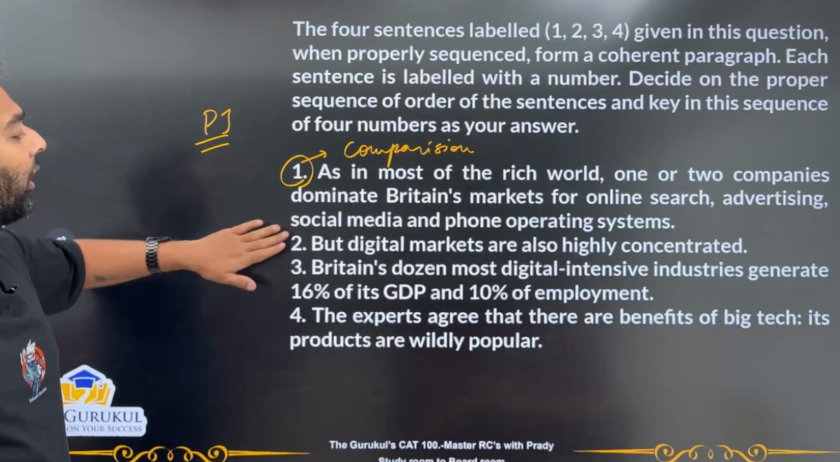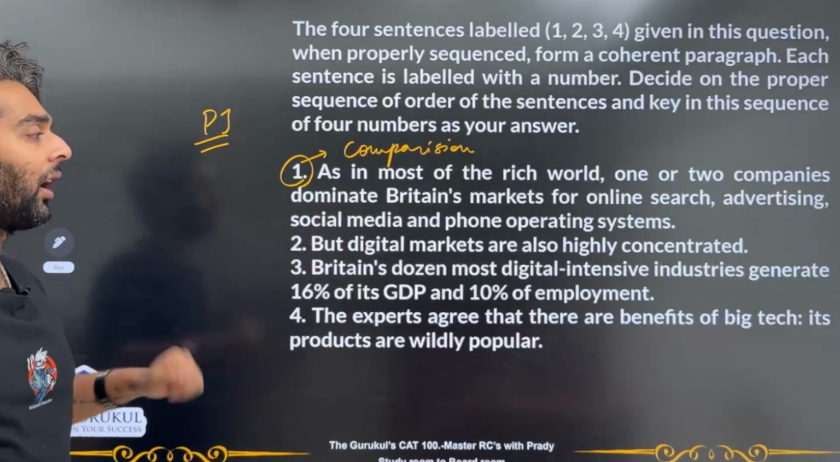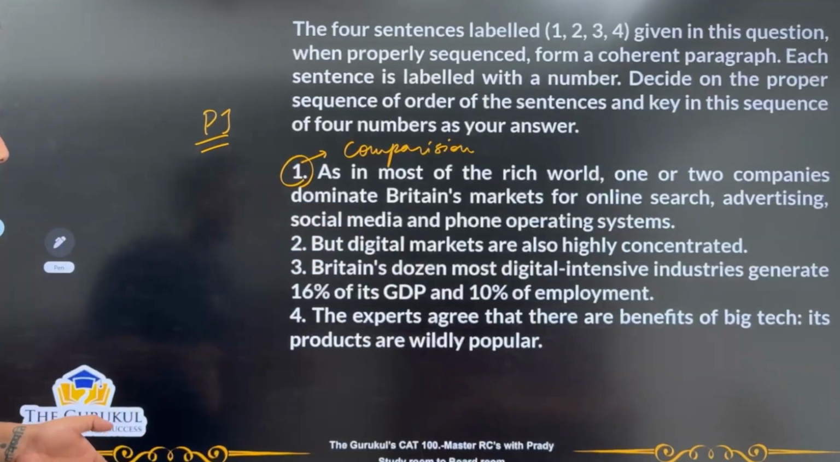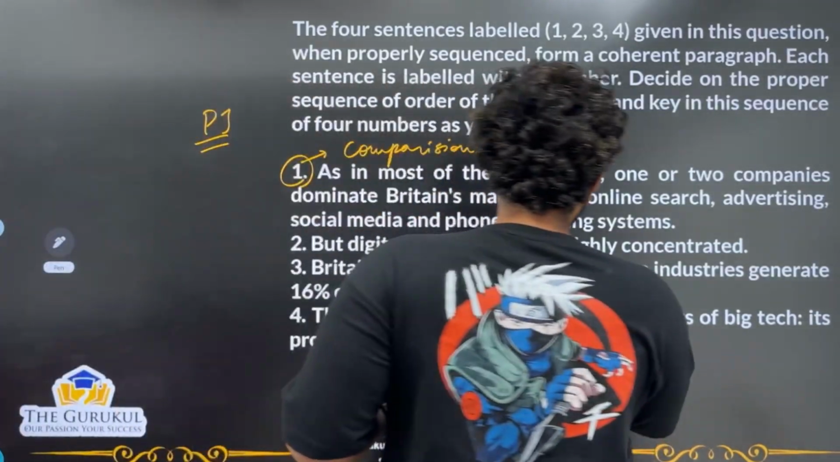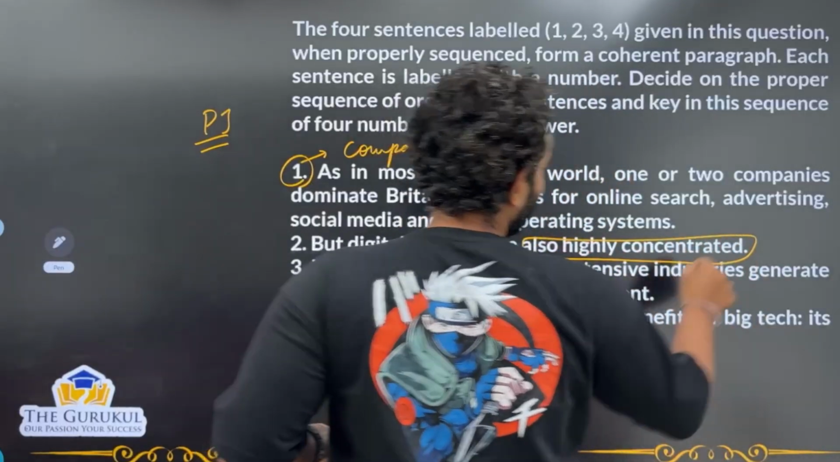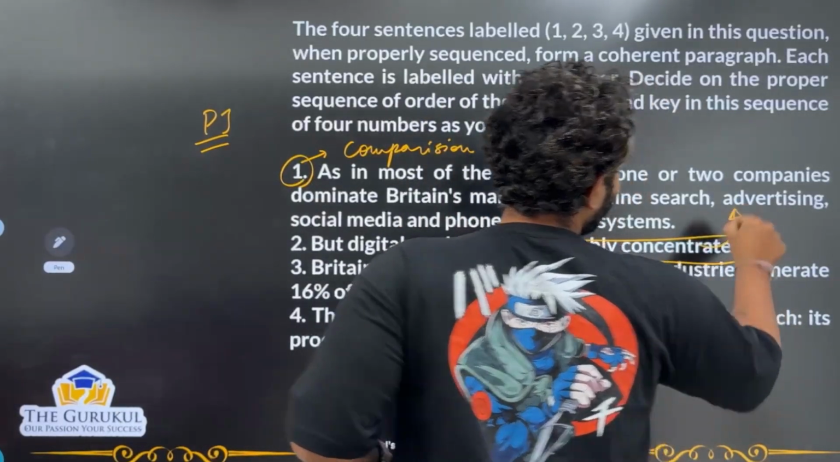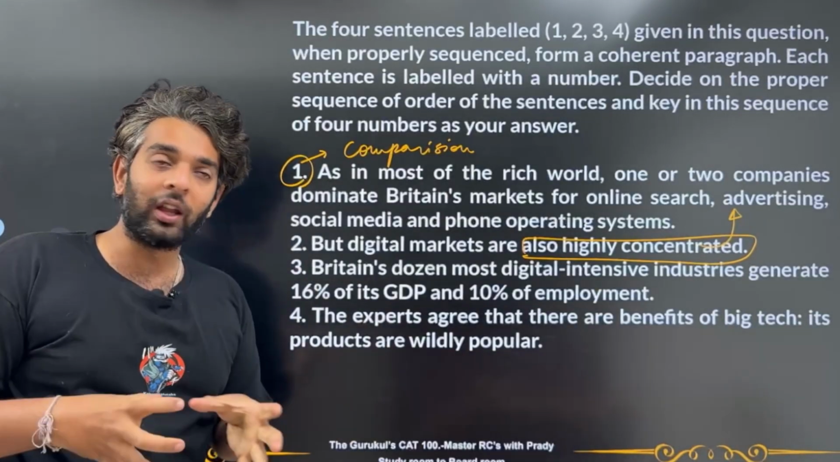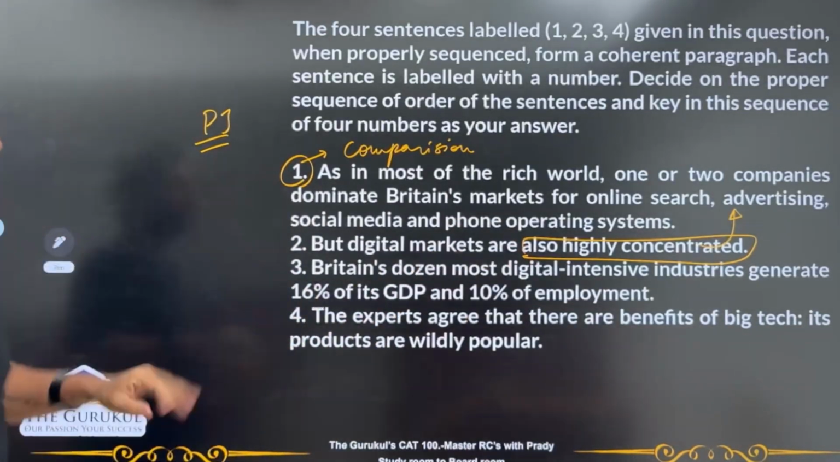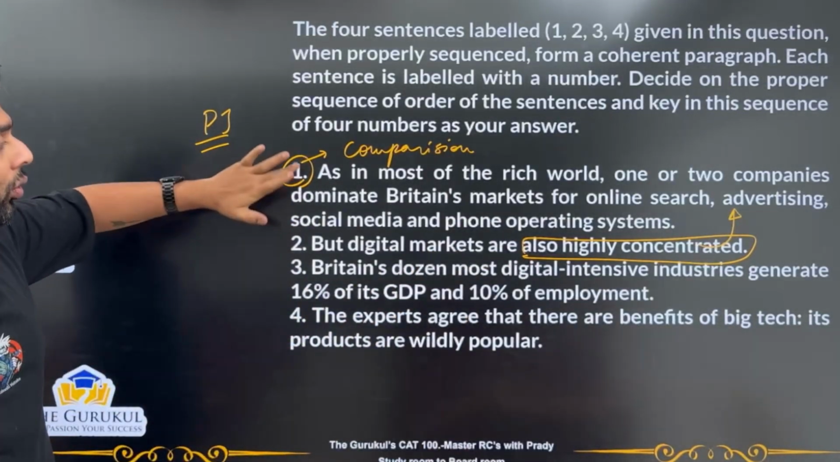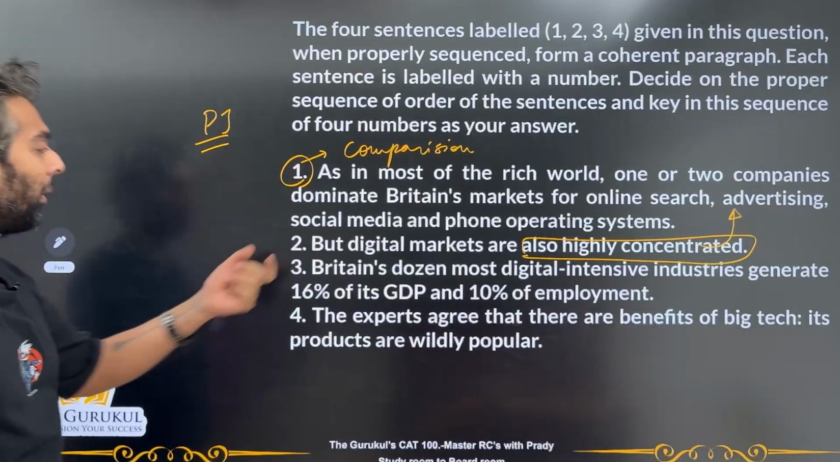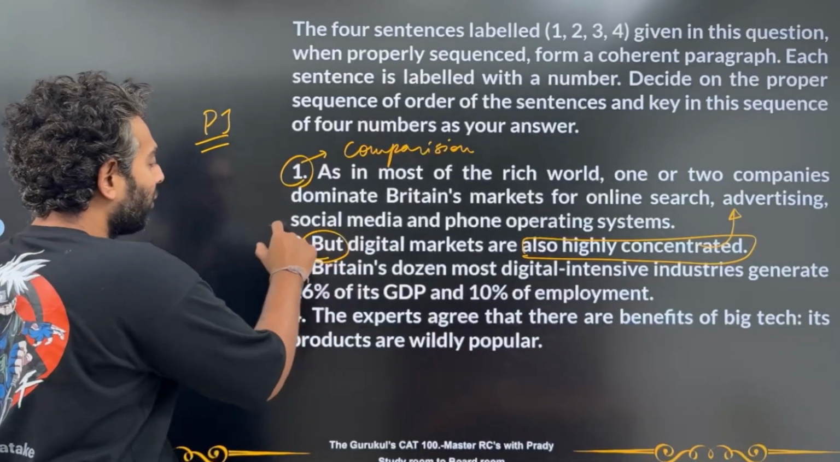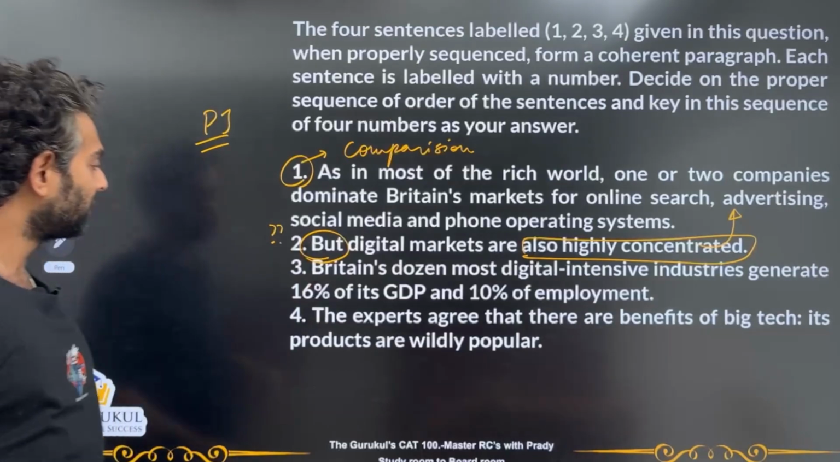Okay, great. But digital markets are also highly concentrated. Okay, fair enough. Now here I see that digital markets are highly concentrated, and probably that concentration, that 1 or 2 companies actually taking up the whole thing, is shown to me in 2. So maybe 2 is linked to 1. But what is this "but" doing over here? That's what I want to figure out first.